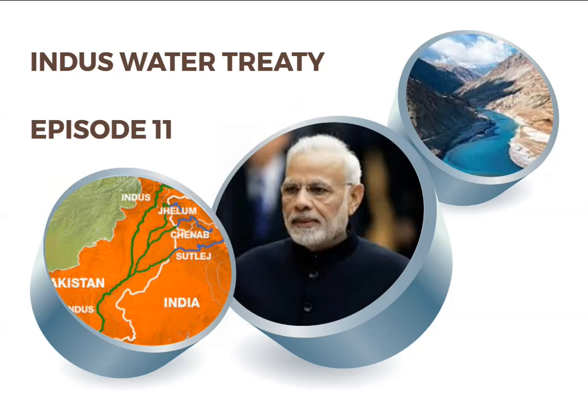Now, how did the Indus Water Treaty come into existence? After independence and partition, the Radcliffe Line, which divided the 2 new sovereign nations, cut right through the basin with 5 of the 6 rivers flowing from India to Pakistan. The partition split an established irrigation system between the 2 countries without specifying how the waters were to be divided.